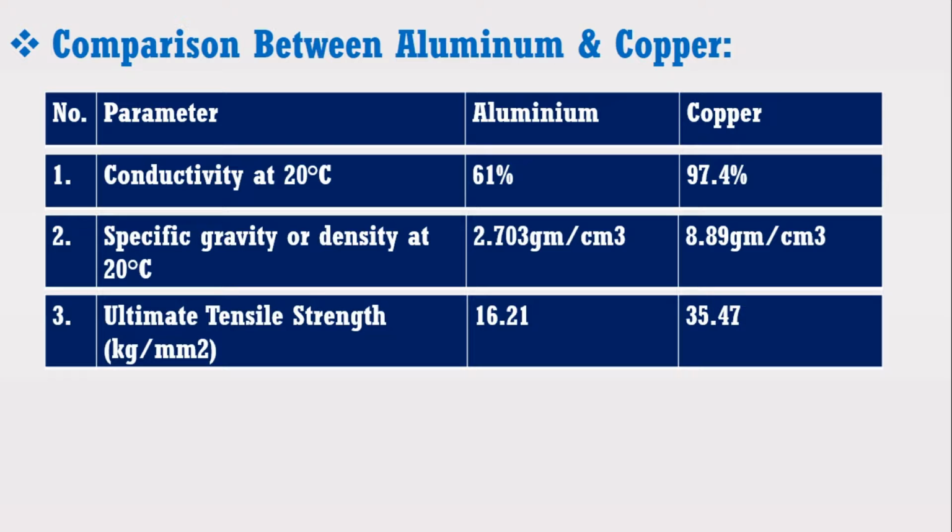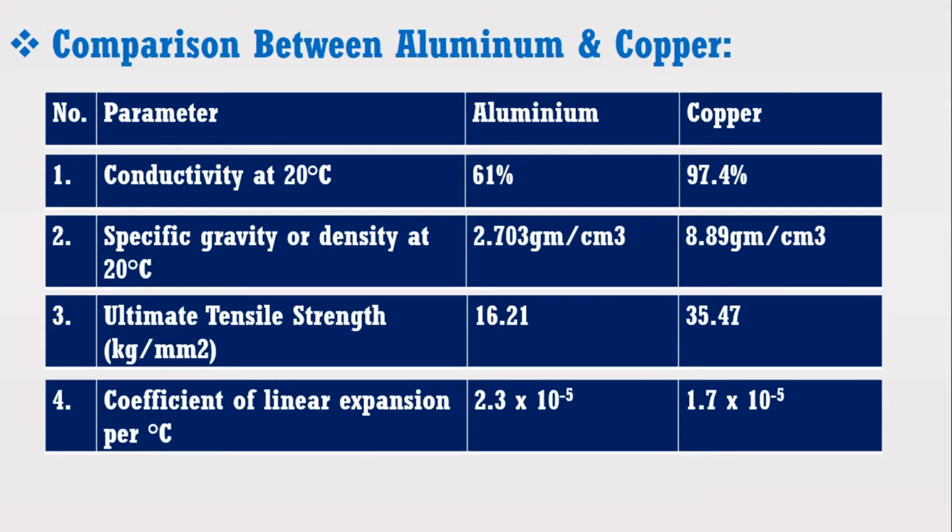Now consider the case of coefficient of linear expansion. The coefficient of linear expansion of aluminium is 2.3 into 10 raised to power minus 5 per degree centigrade, whereas coefficient of linear expansion of copper is 1.7 into 10 raised to power minus 5 per degree centigrade. This shows that aluminium has higher degree of linear coefficient. It means that sag in aluminium conductor will be higher compared to copper at the same rise in temperature.